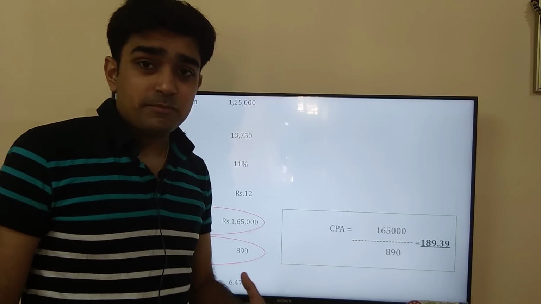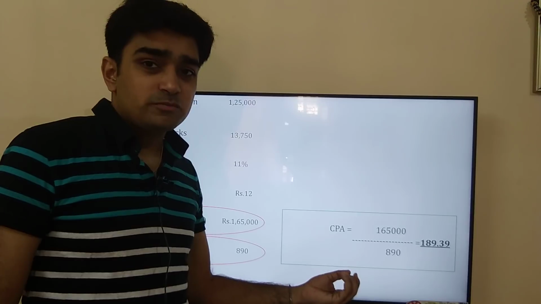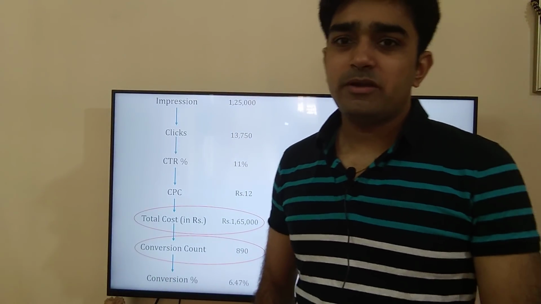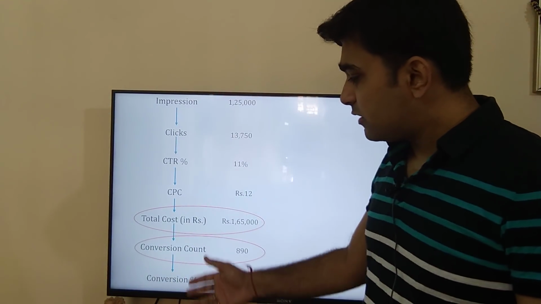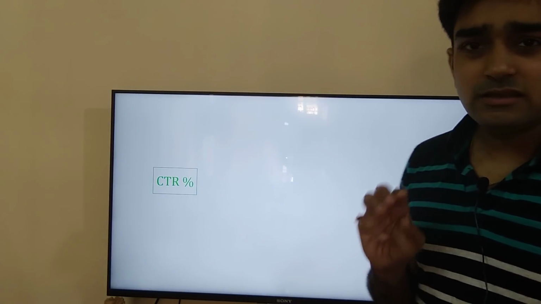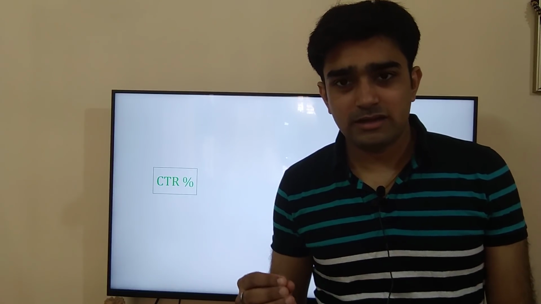When I'm running a campaign, I have to make sure that the CPA comes down. That's the main objective: my acquisition cost should always come down. That's how campaign metrics are measured. One last thing: there are three important KPIs to monitor when running a Google ad campaign.